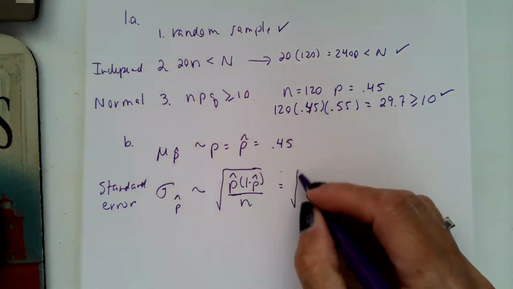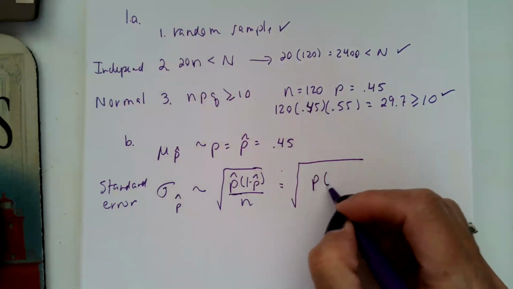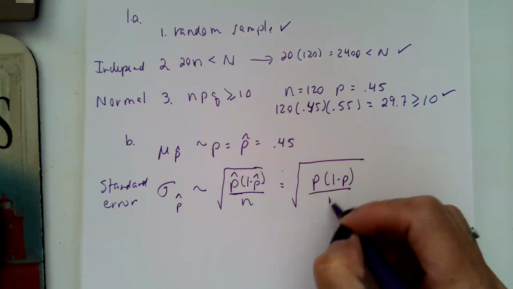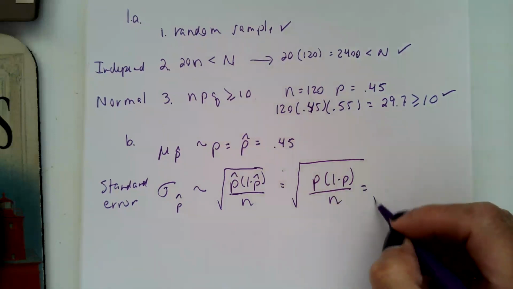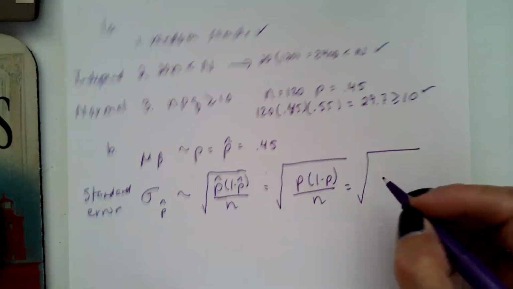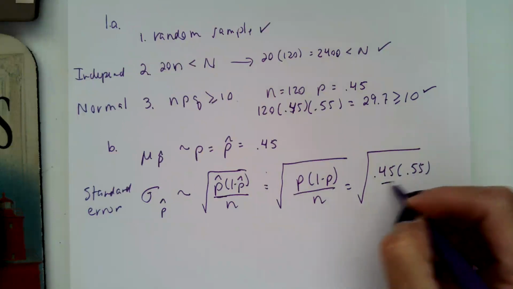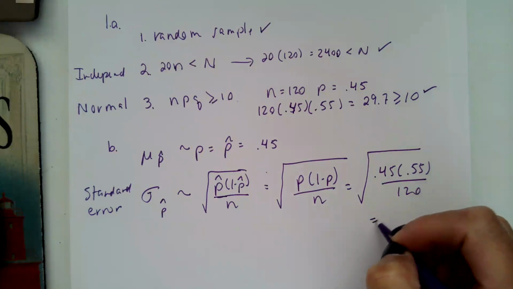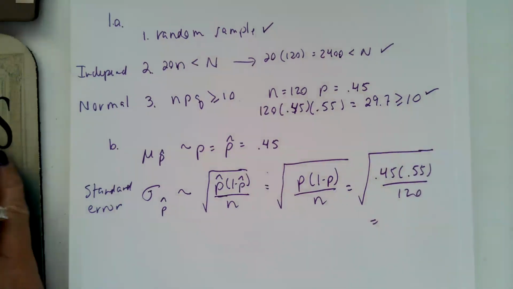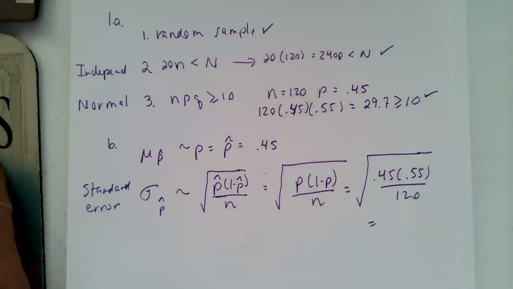We were given what they think is true about the population, so that would just be p times 1 minus p over n. So in our case, that would be the square root of 0.45 times 0.55 over 120. And I'll show you what that is in Desmos. And we're going to use these as our basis for all of our calculations.